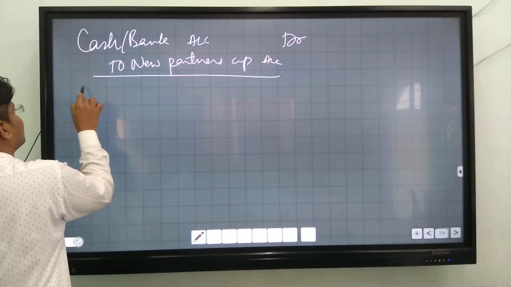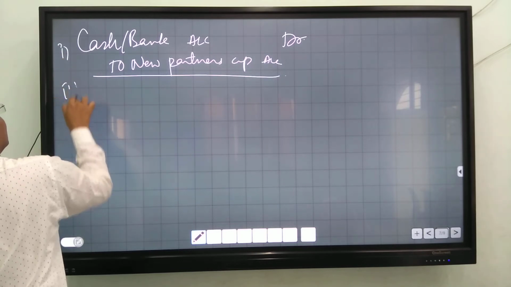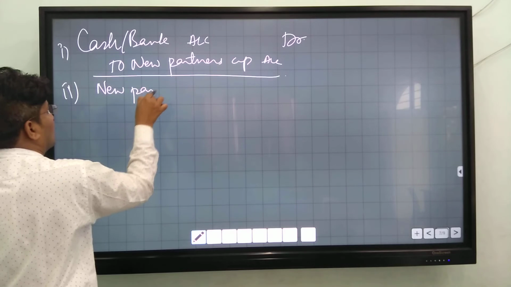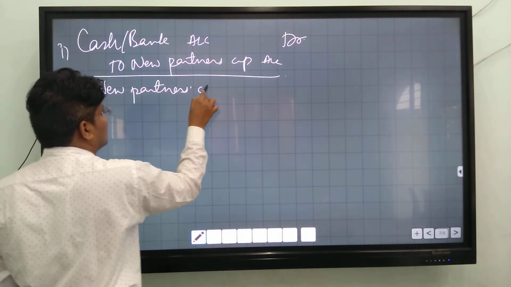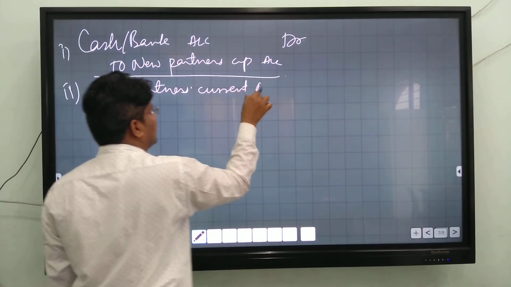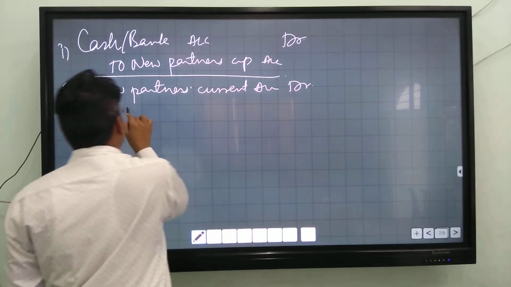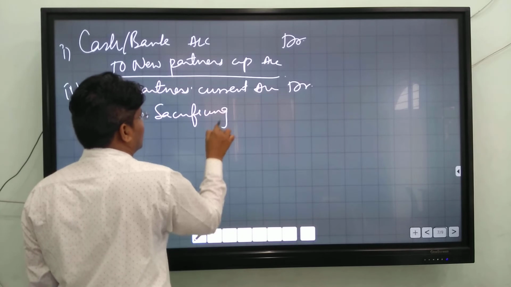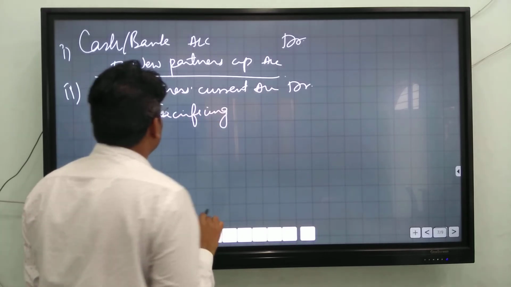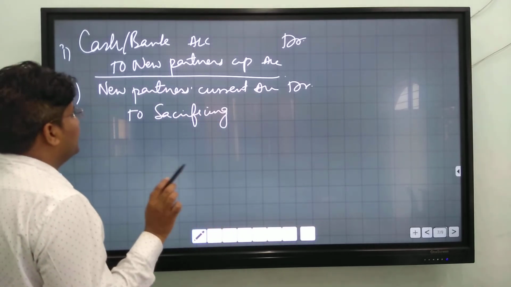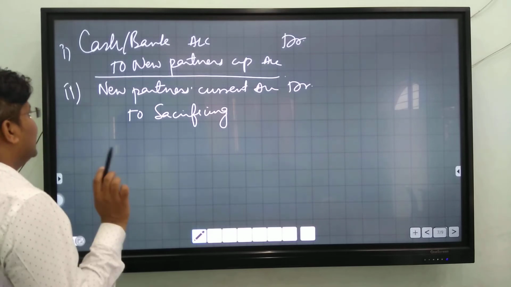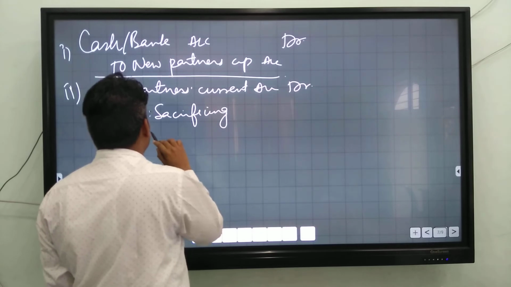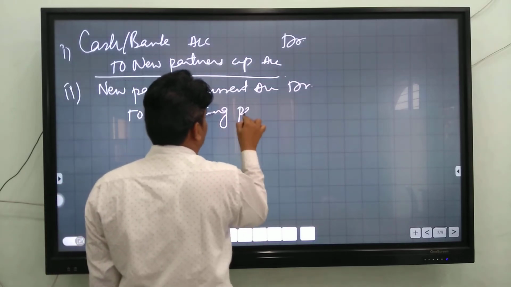And the second entry is new partner's current account debit to sacrificing partners. If the new partner does not bring his share of goodwill, then you will debit the new partner's current account and credit the sacrificing partners.